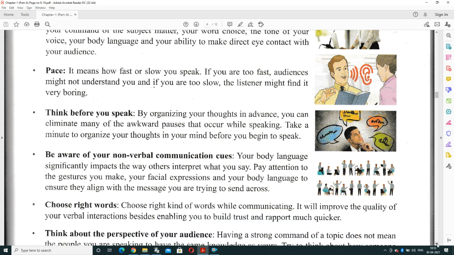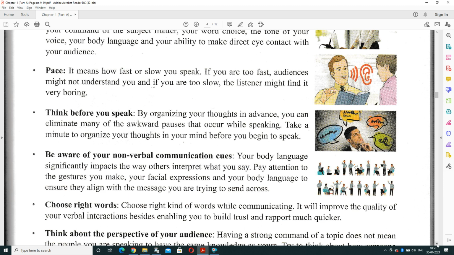Be aware of your non-verbal communication cues. When you're communicating, your body language also matters. Your body language significantly impacts the way others interpret what you say. So pay attention to the gestures you make, like your facial expression and your body language, to ensure that they align with the message you are trying to send across. It means while you're using body language or expression, it should be in an effective manner. It should be according to your pronunciation skill.